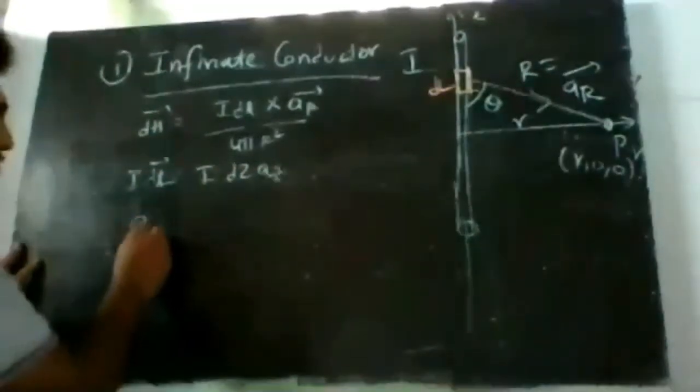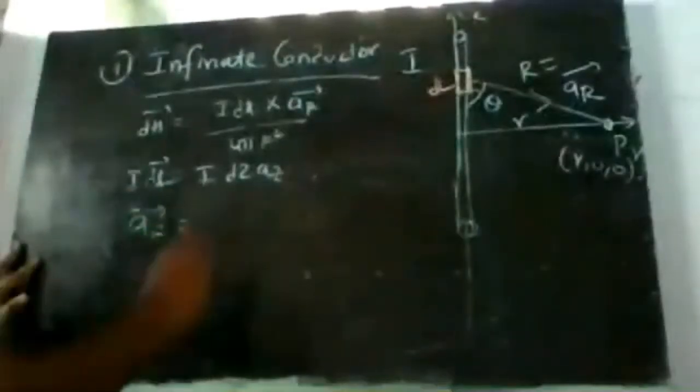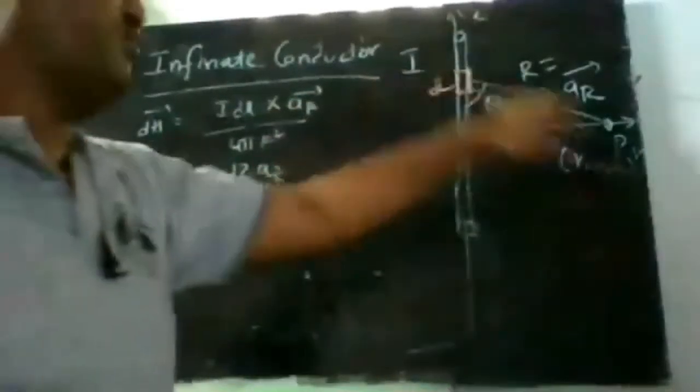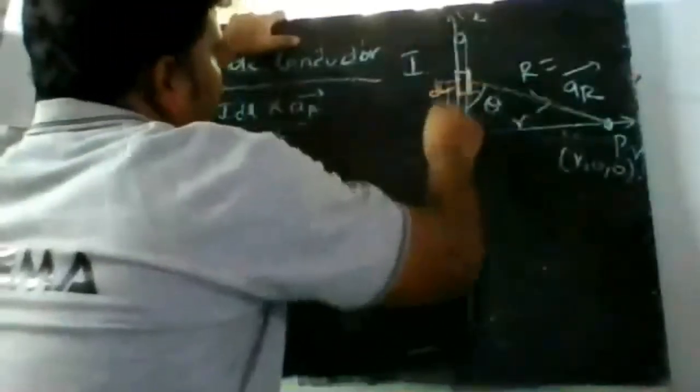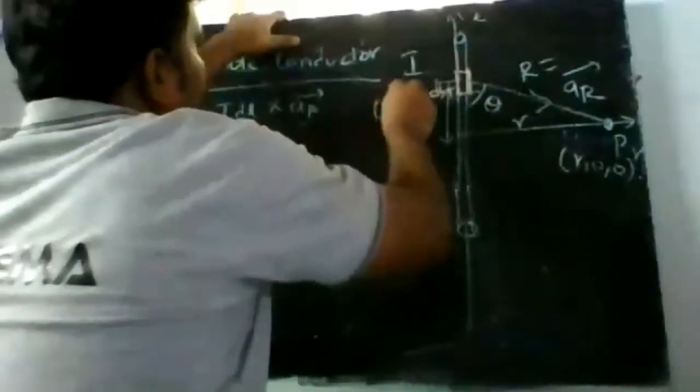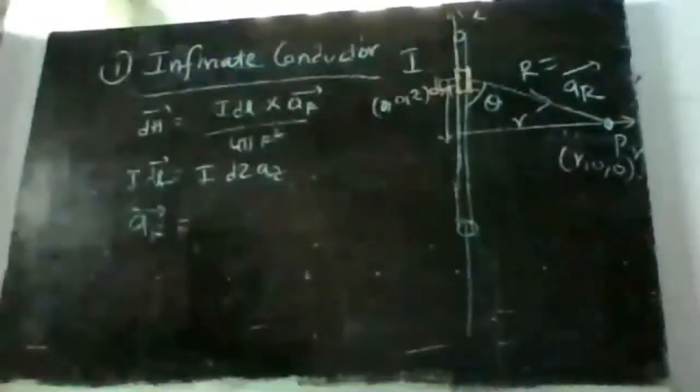Then AR bar. What is AR bar? It is the unit vector joining the two points. Let us assume this point is placed at 0 comma 0 comma z.